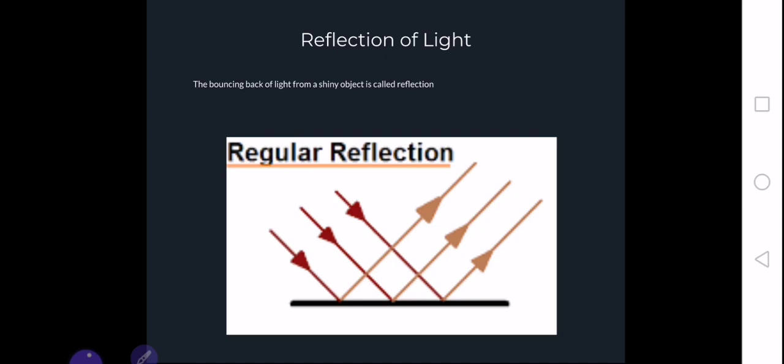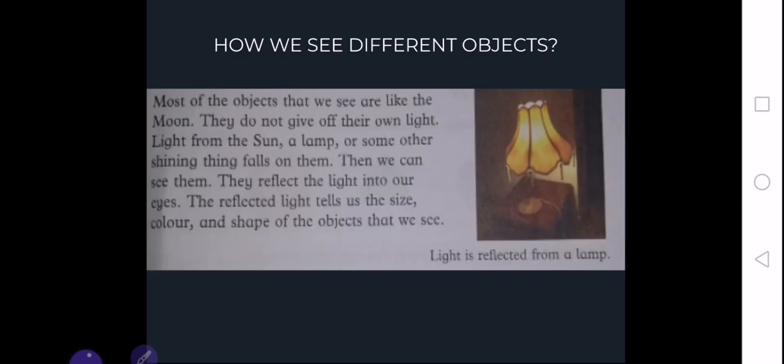So basically, when we see moon providing us light at night, it is not basically the moon's light, but it is the sunlight which falls on the moon and then bounces back towards the earth, and it lightens up the earth. And this is how we see different objects as well.